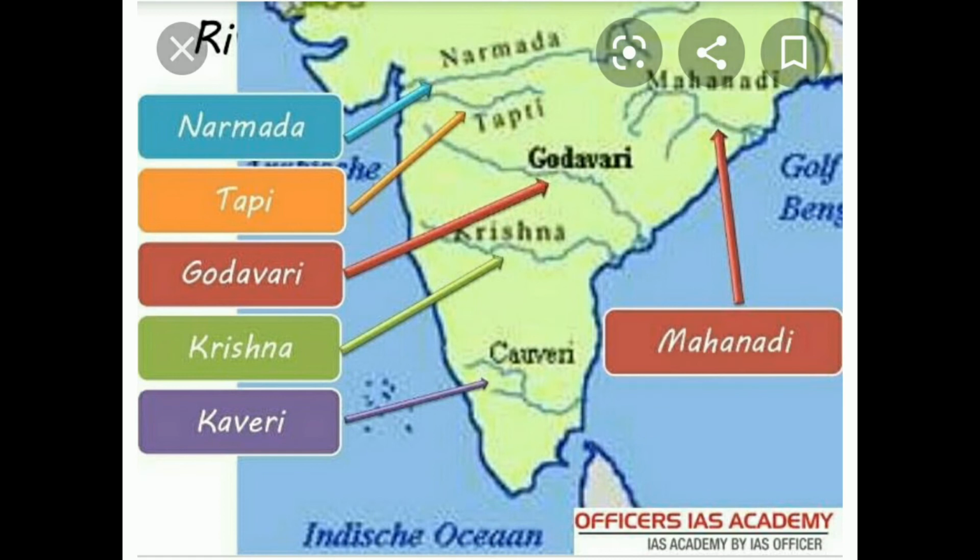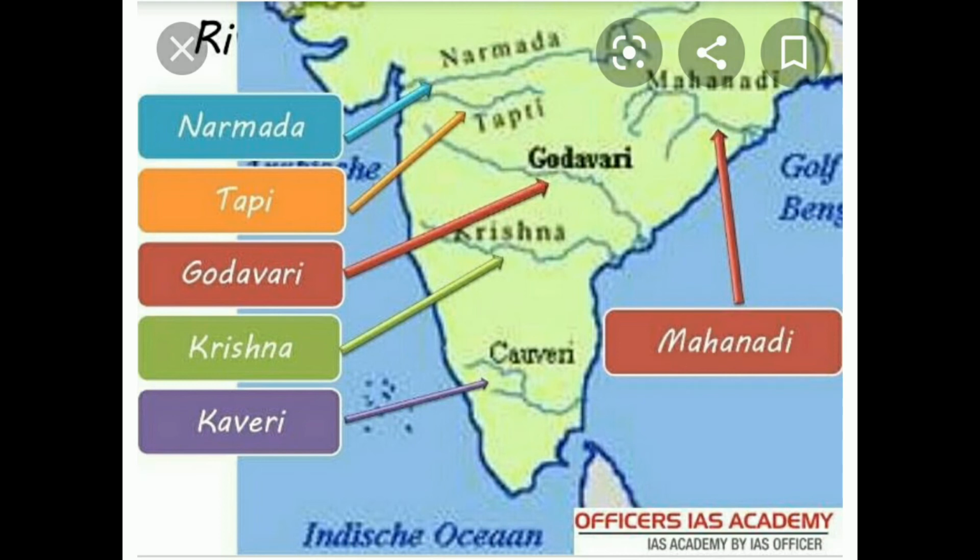Kaveri has originated in Karnataka and flows to Tamil Nadu and joins into Bay of Bengal. And next one, Mahanadi. Mahanadi has originated in Vindhya ranges and from there it flows towards Odisha and then joins into Bay of Bengal.